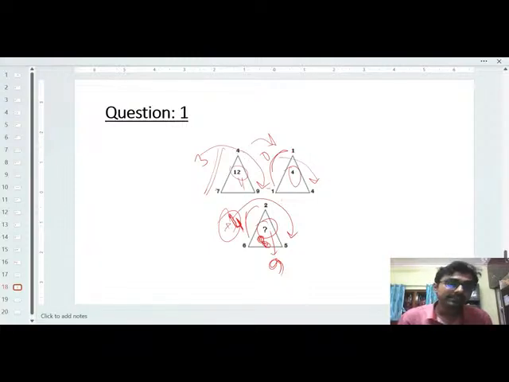So 5 plus 7 will be 12. Again, in the second triangle, 1 and 4, the difference is 3. So 3 plus 1 will be 4. In the third triangle, 2 and 5, the difference is 3. So 3 plus 6, the answer will be 9. Okay. So likewise, you can solve the options.